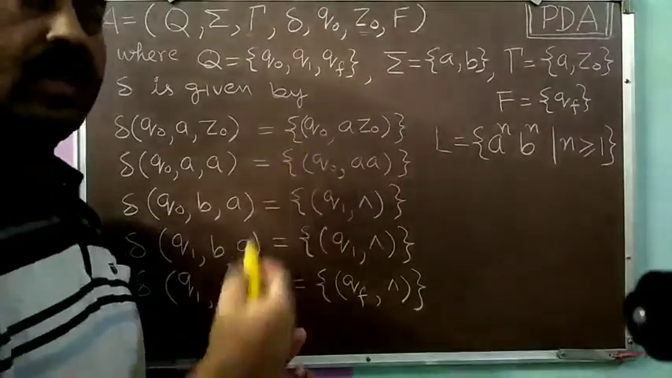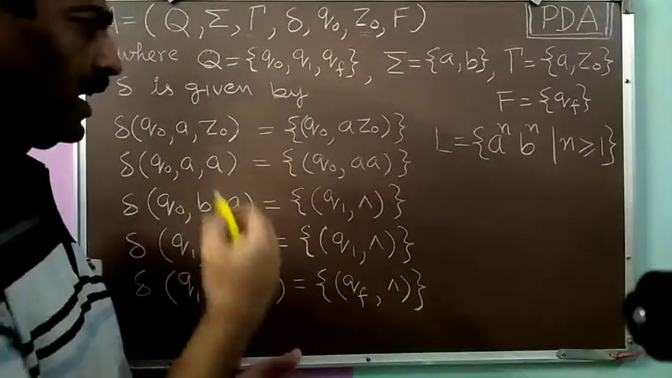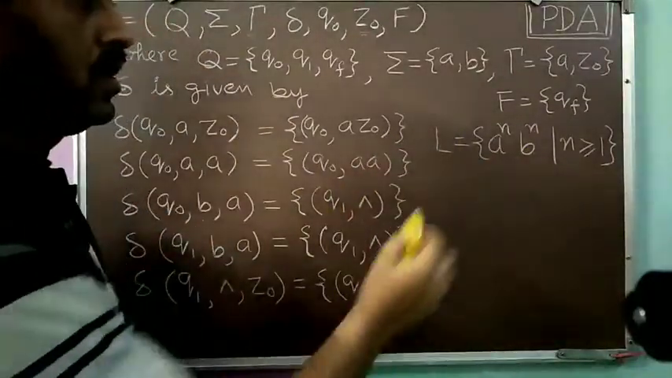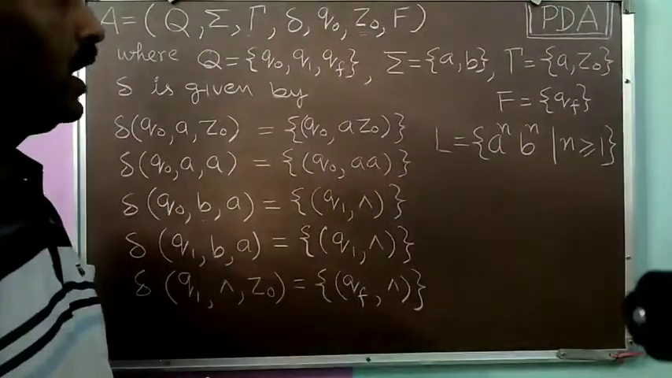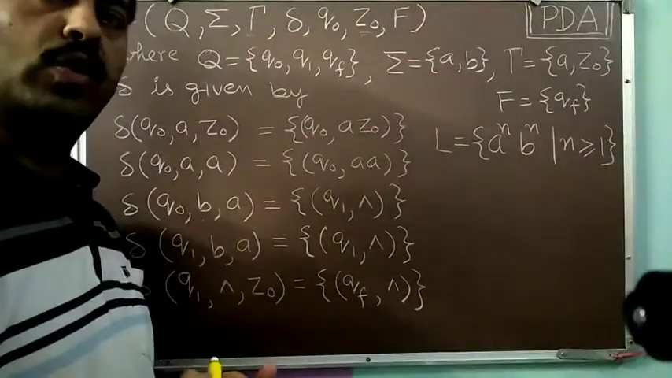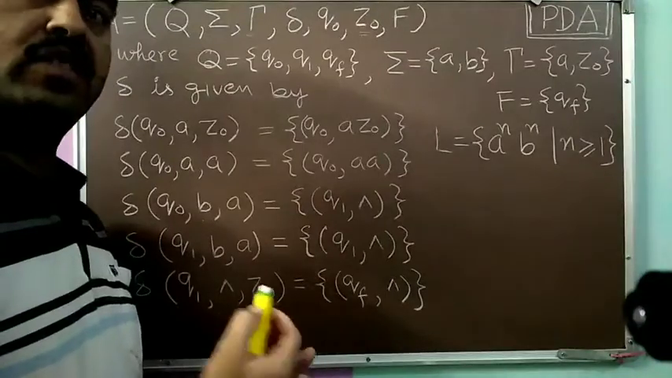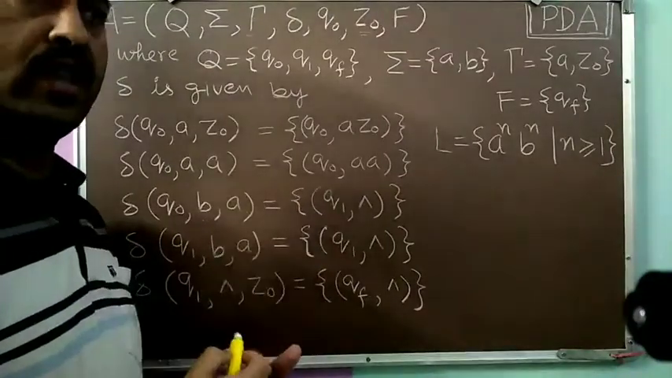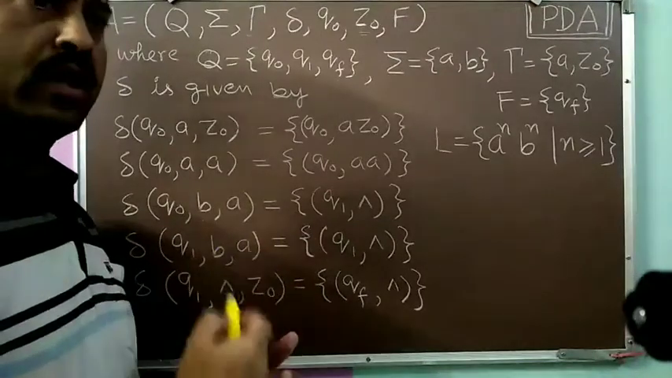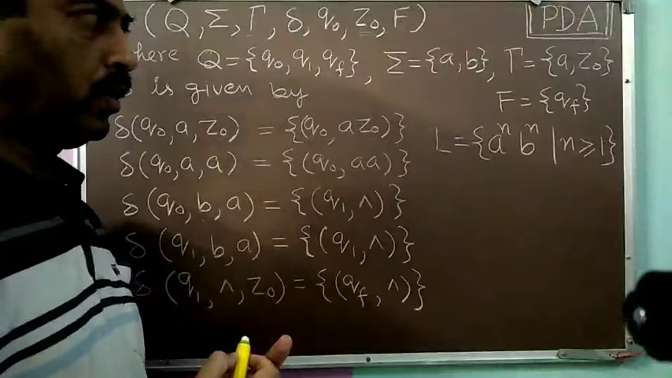And we know that PDAs are for context-free languages. We have also seen one example of a PDA which was representing the language a to the power n, b to the power n, n greater than or equal to 1. From the formal definition of PDA, we also came to know that PDA by behavior is non-deterministic, while in the case of FAs we discussed deterministic finite automata, non-deterministic finite automata, and epsilon-NFAs.